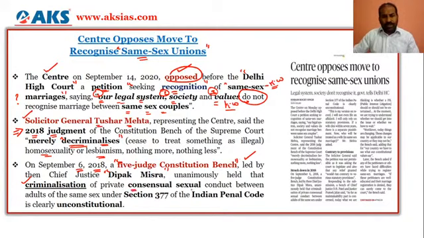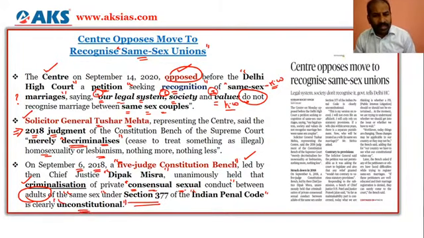criminalization of private consensual sexual conduct, whenever there is consensual sex between adults of the same sex under Section 377 of the Indian Penal Code, is unconstitutional. So he made it very clear.